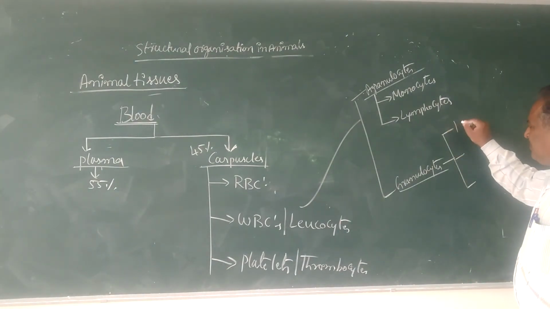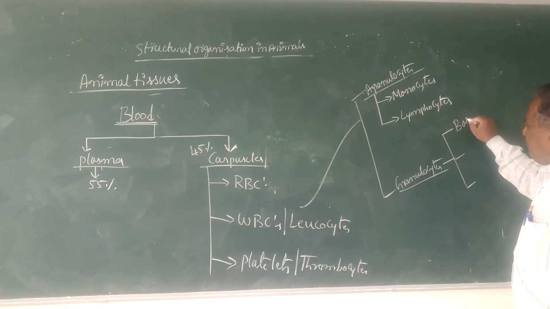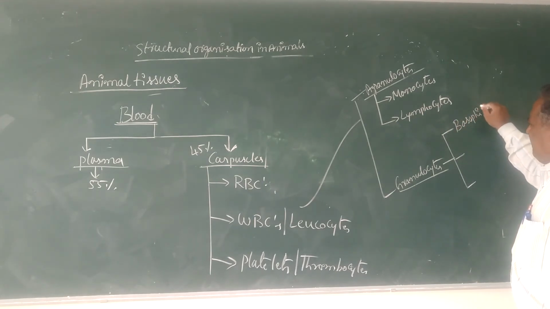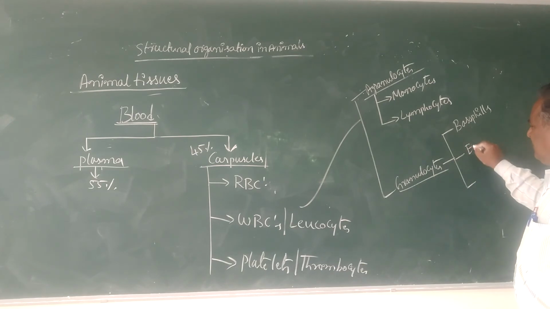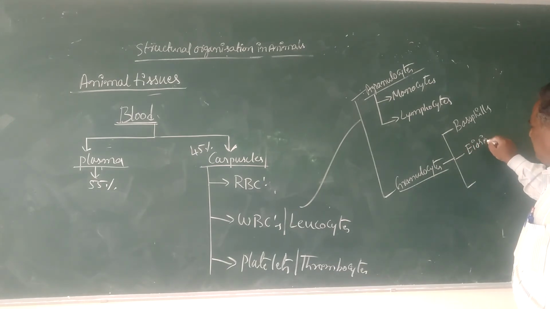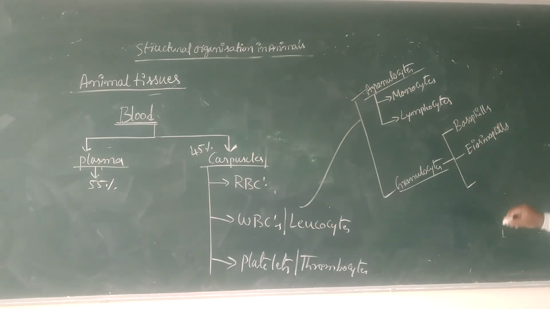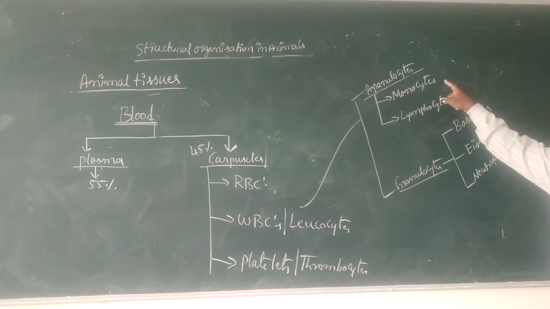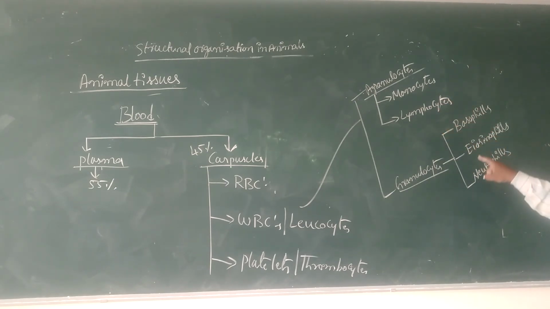In the case of granulocytes, there are three different types: basophils, eosinophils, and neutrophils. Totally, there are five different types of WBCs: monocytes, lymphocytes, basophils, eosinophils, and neutrophils.